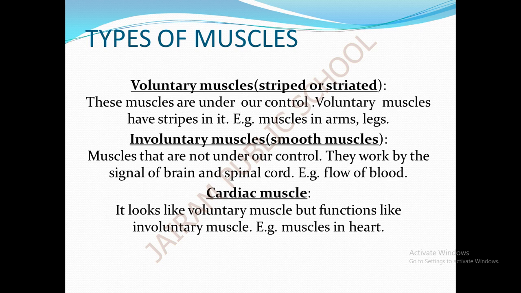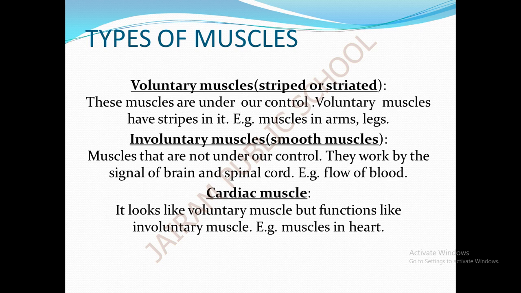We cannot use or control the involuntary muscles as per our wish. They work according to the messages sent by our brain and by the spinal cord. For example, when we touch a hot pan, we take our hand away suddenly because of the signal sent from the brain or the spinal cord. So the muscles and the bones react according to the signals sent by the brain and the spinal cord.